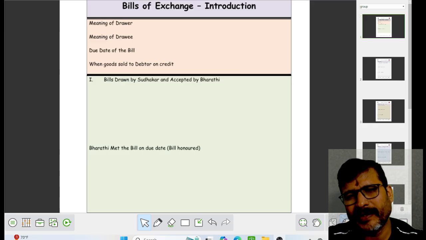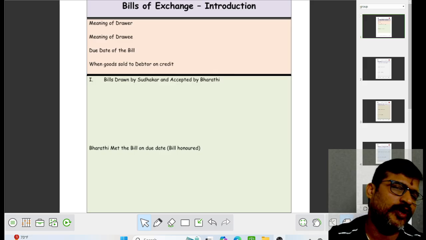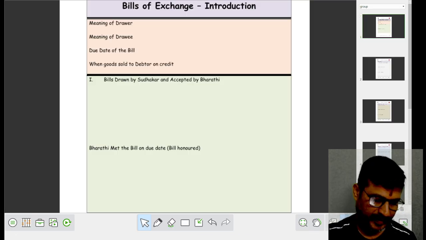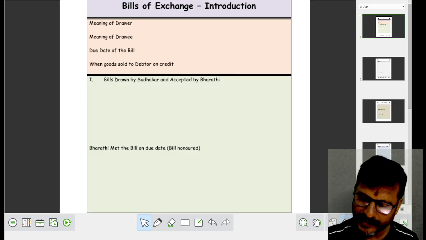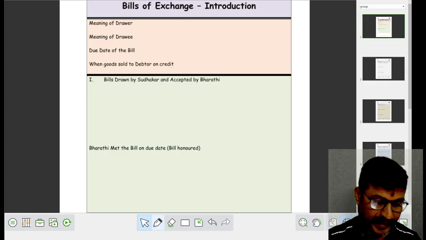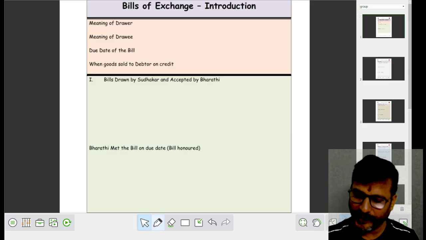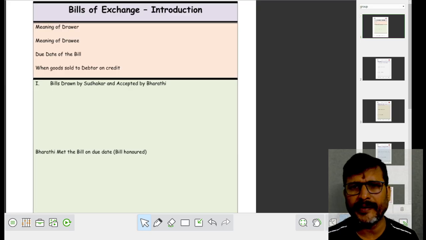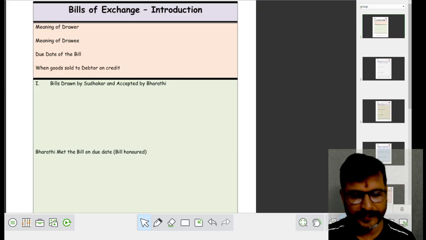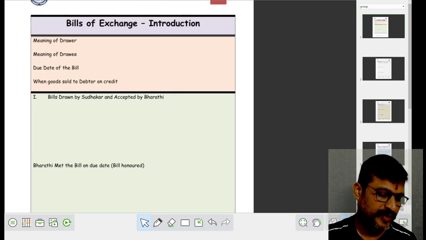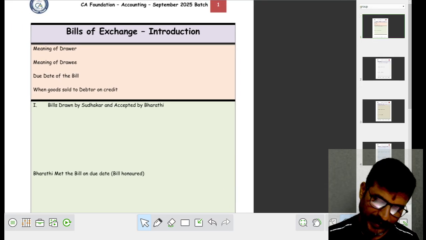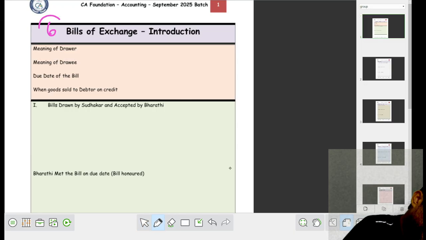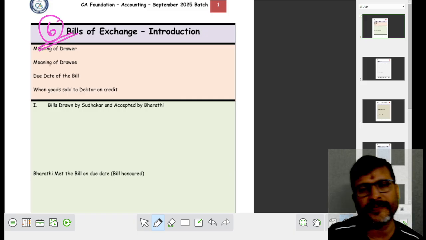My dear students, recently we have completed the fifth chapter of our CA Foundation, that is the chapter on depreciation. Fine. Now we are entering into Chapter 6, that is bills of exchange. Chapter 6, bills of exchange.